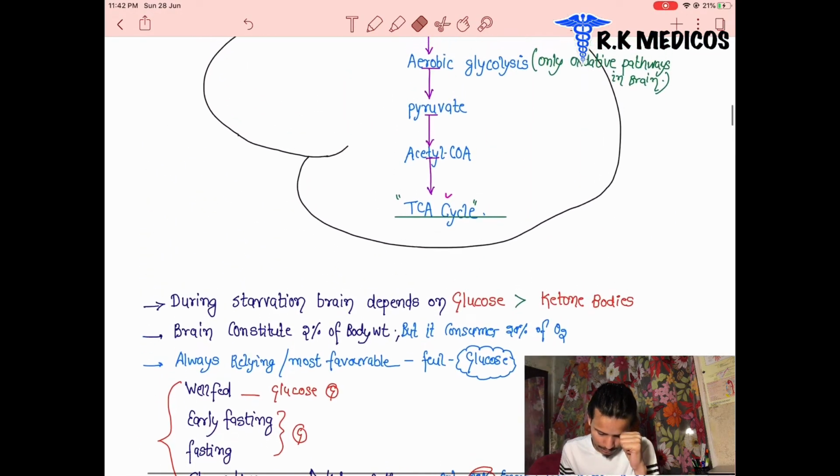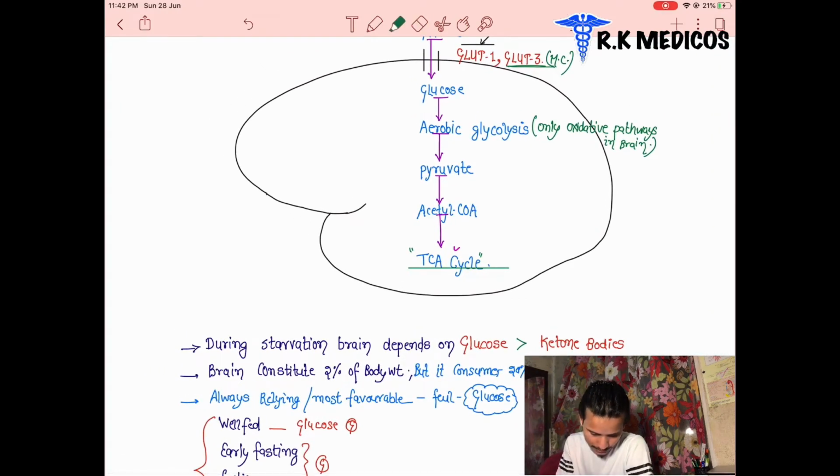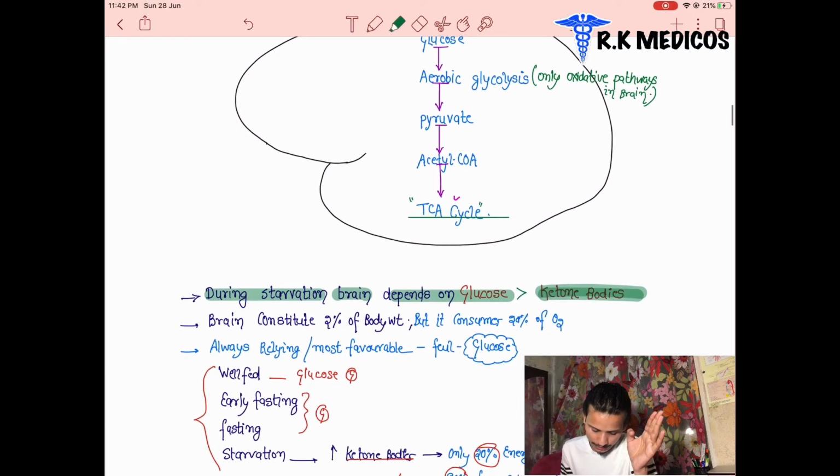What happens to the brain during starvation? Most of the time the brain depends on glucose, but when glucose is not available, it depends mostly on ketone bodies. These are the two sources of energy for the brain. Out of 100 times, 99% of the time it uses glucose, and only 1% of the time it uses ketone bodies.